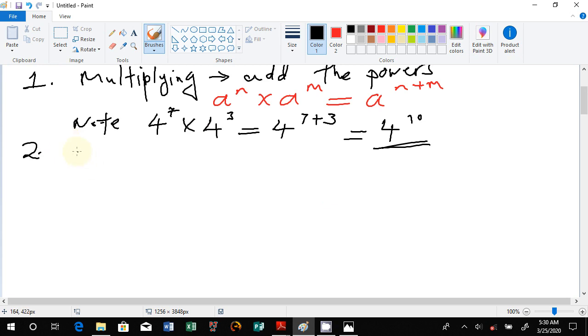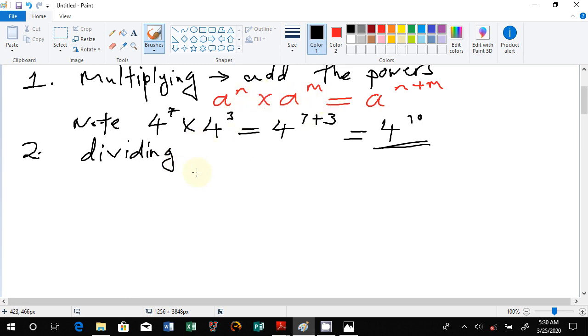Now, under dividing, the same concept of mathematics applies, but this time we will subtract the powers. That's what we'll do under dividing. Let me write the expression which means dividing.